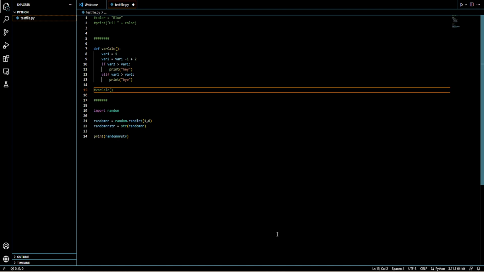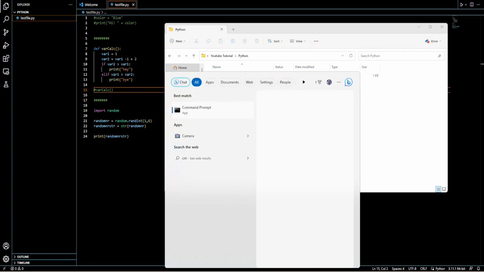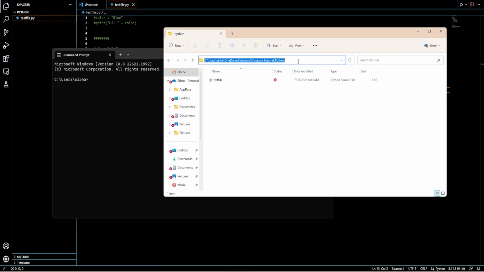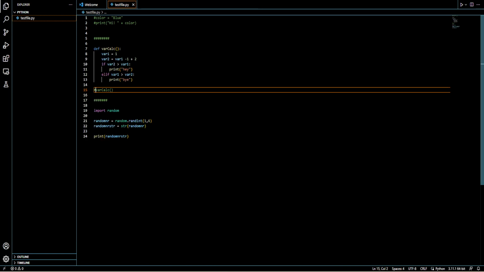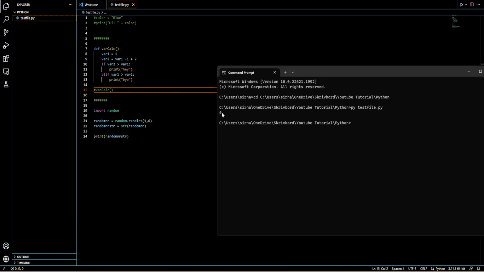Okay, so actually if we run this now, oh my god, why did CMD close? This isn't going as planned, guys. Oh my god, I'm failing as a YouTuber. Oh no. Okay, go back in here and py test file dot py. We can see that it now prints a 6.